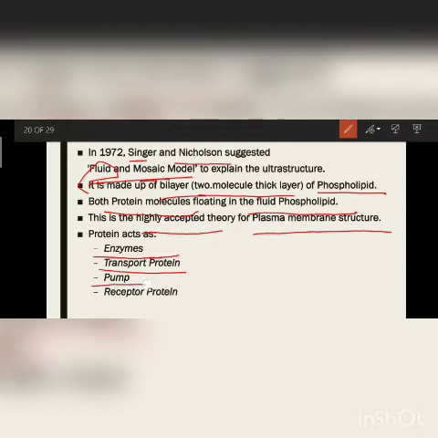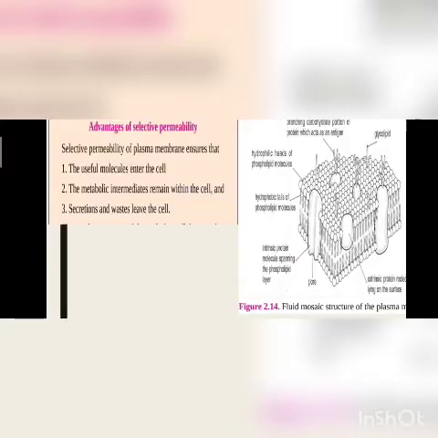They help in pumping, meaning active transport. They also act as receptor proteins; receptor means attaching something outside the cell and taking it inside. So these are the functions of the proteins of the plasma membrane.